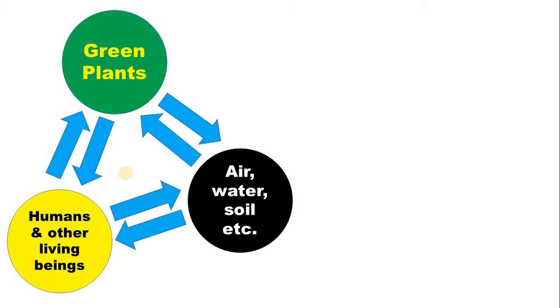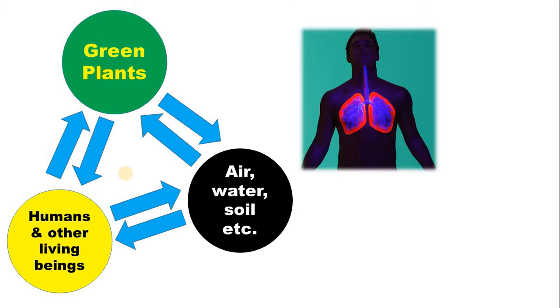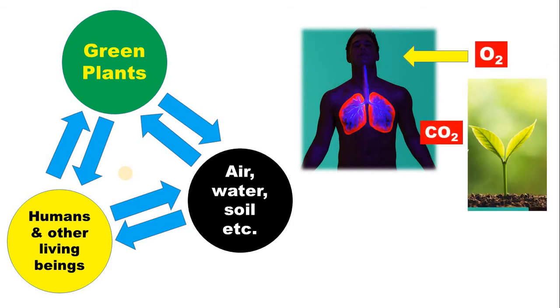We can have one example of that. Humans take oxygen from air and in turn provide carbon dioxide. This carbon dioxide is taken by the plant and in turn they provide oxygen to the environment, which is taken by the human. So this small structure shows how animal and plant are related to each other.